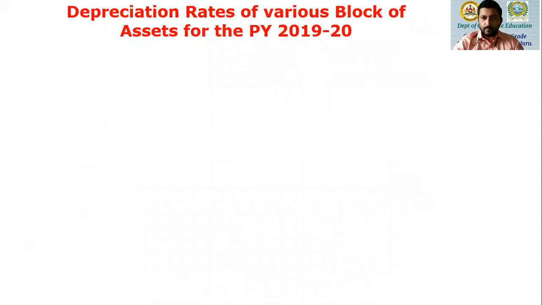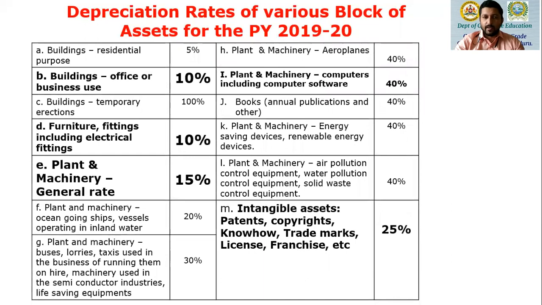Now, what are the depreciation rates for various blocks of assets for the previous year 1920? So there are many assets that the business may have, and I have highlighted in bold 5 very important ones, and also the percentage, the rate of depreciation that you see in these columns. These are all the fixed block rates, you can say. So let's look at it one by one.